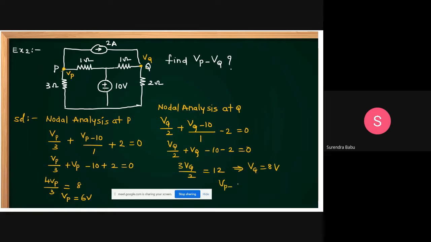Then you want to find Vp minus Vq. Vp is 6 volts, Vq is 8 volts. How much can you get, students? Minus 2 volts. It's a 2 marks question in the GATE exam. Vp minus Vq is equal to minus 2 volts we can get. Please concentrate on how I am solving that.